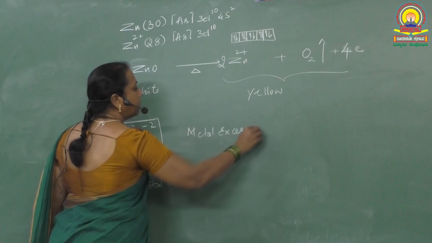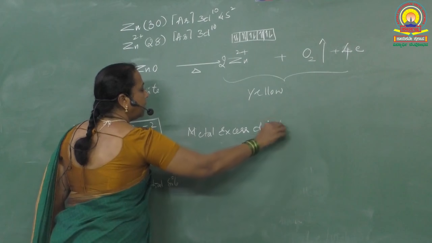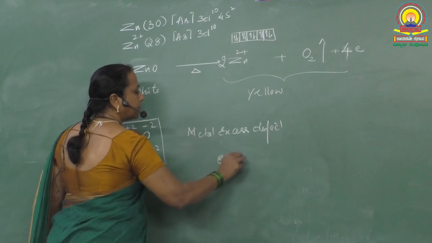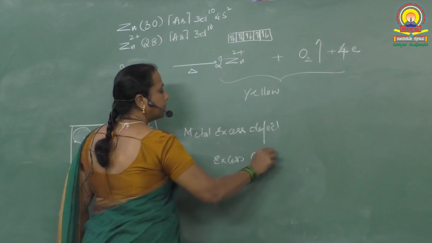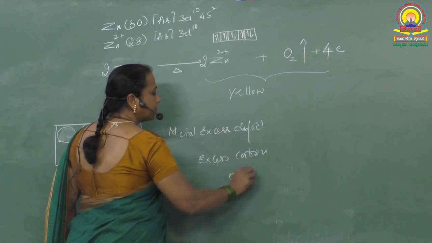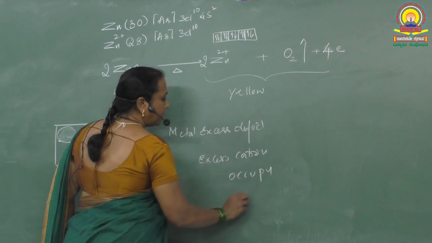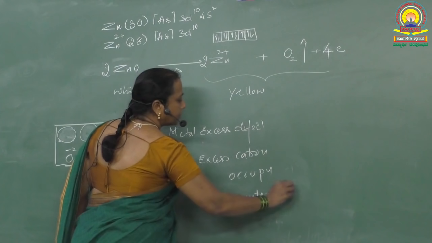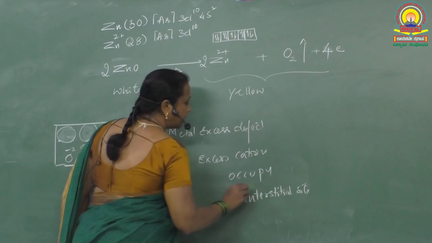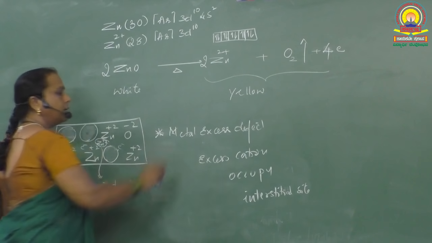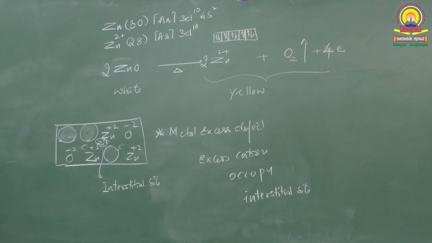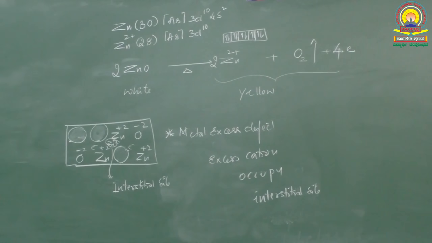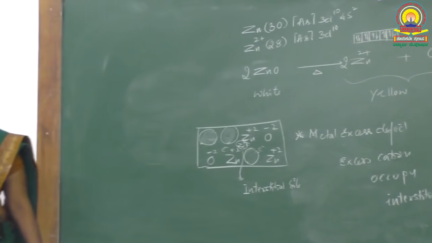The answer is metal excess defect, in which excess cation occupies the interstitial site. This is how you should write the answer. So, what is the defect name? It is metal excess defect, in which excess cation occupies the interstitial site.